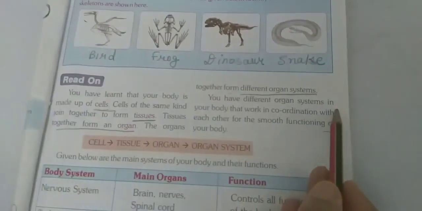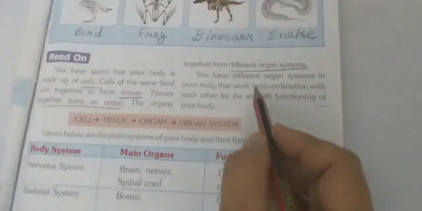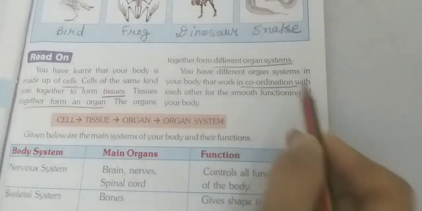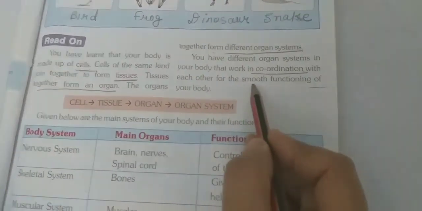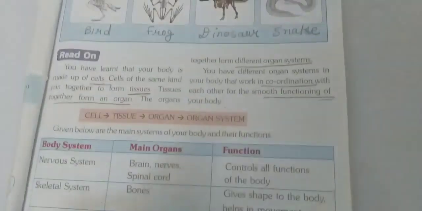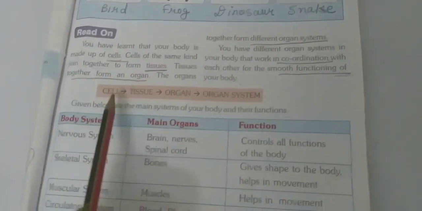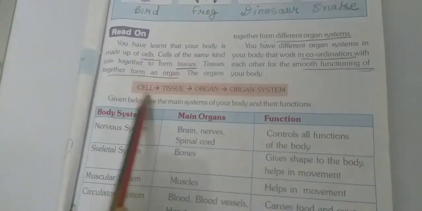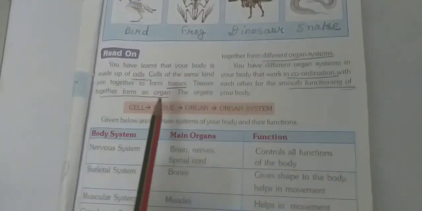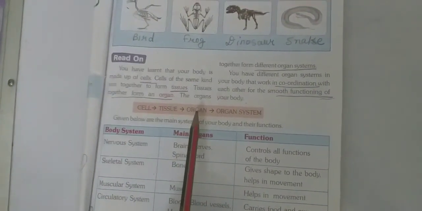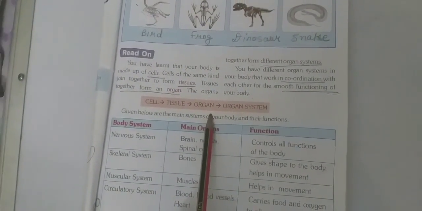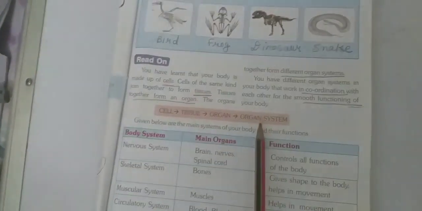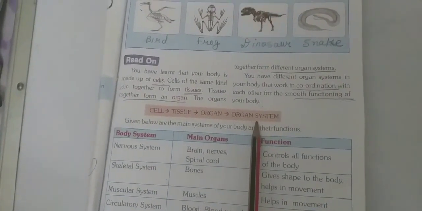These organ systems in our body work in coordination, underline the word coordination, with each other for the smooth functioning of our body. Cells when combined form tissues. Tissues when combined form organs. Organs when they work in coordination with other organs form an organ system.